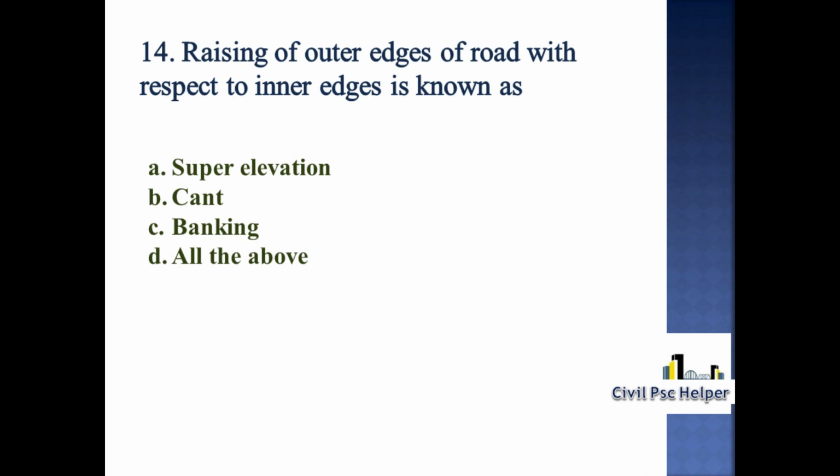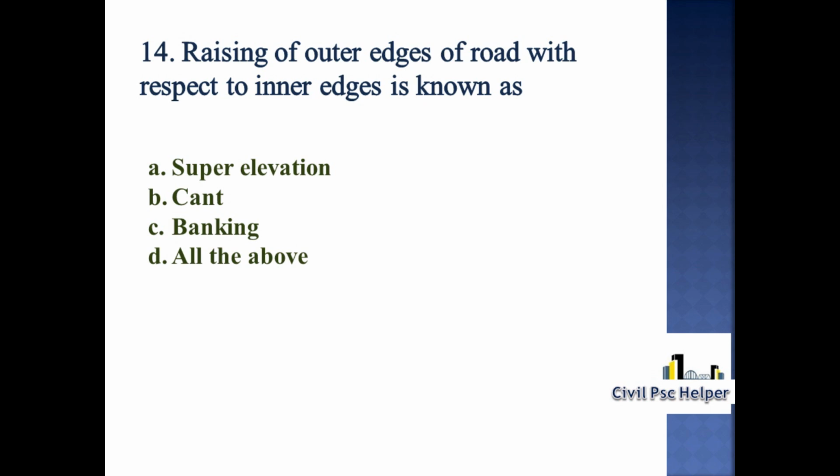14th question. Raising of outer edge of roads with respect to inner edge is known as? Option A super elevation, option B cant, option C banking, option D all the above. The raising of the outer edge of a road with respect to the inner edge is known as super elevation or cant or banking.